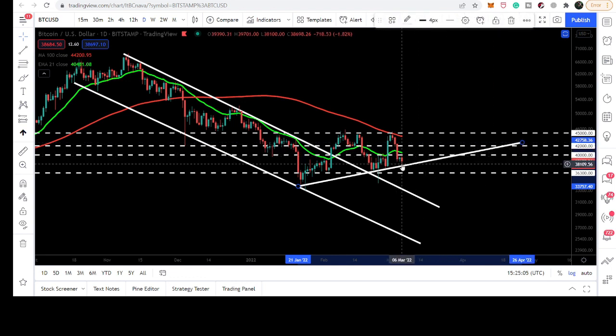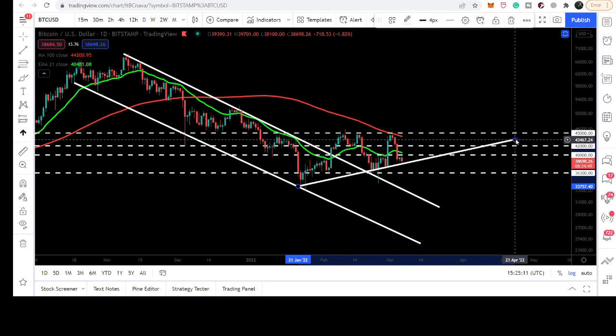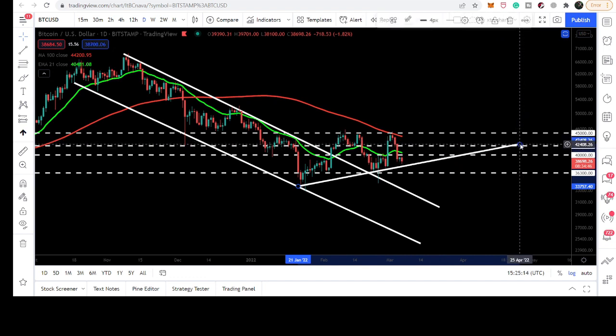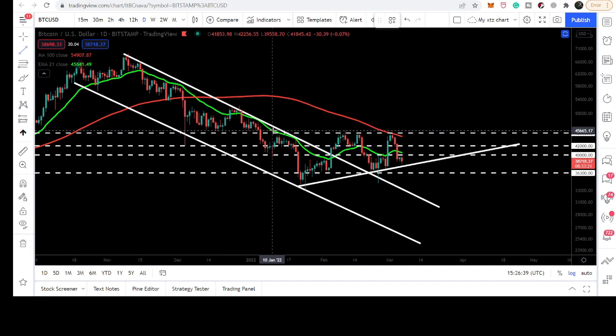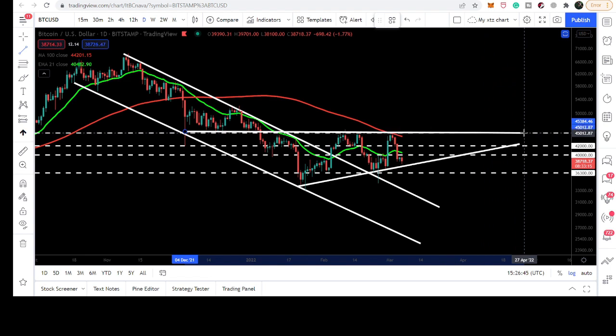Now, for example, if the price line has a reversal move from here, then we can adjust this support in this way. However, I'm expecting that there is still a small gap to be covered, and the price line can move a little bit more down to touch this support here at approximately 37.5k. Then we can expect that the price line may have some accumulation above the support, like we had here and here as well, and it will move towards the resistance of the triangle, that is here at 45k. You can see that this price level of 45k is also the resistance of this ascending triangle, and this is a very strong resistance, by the way.